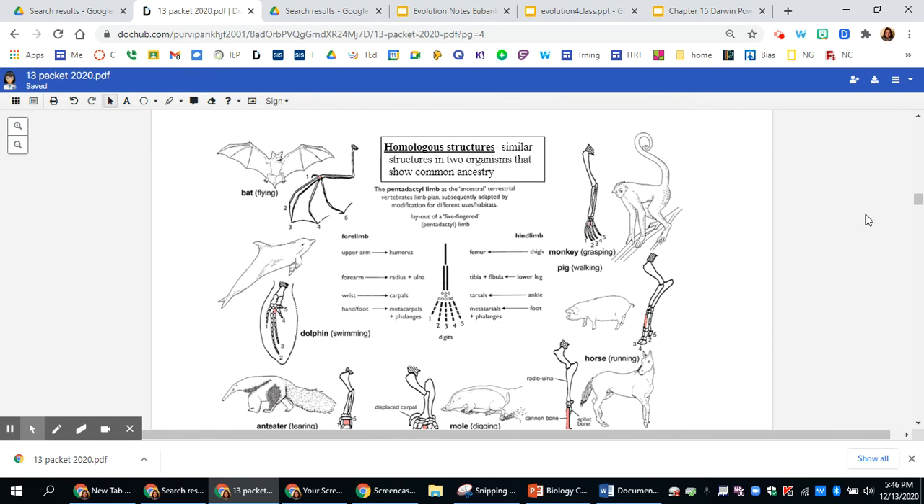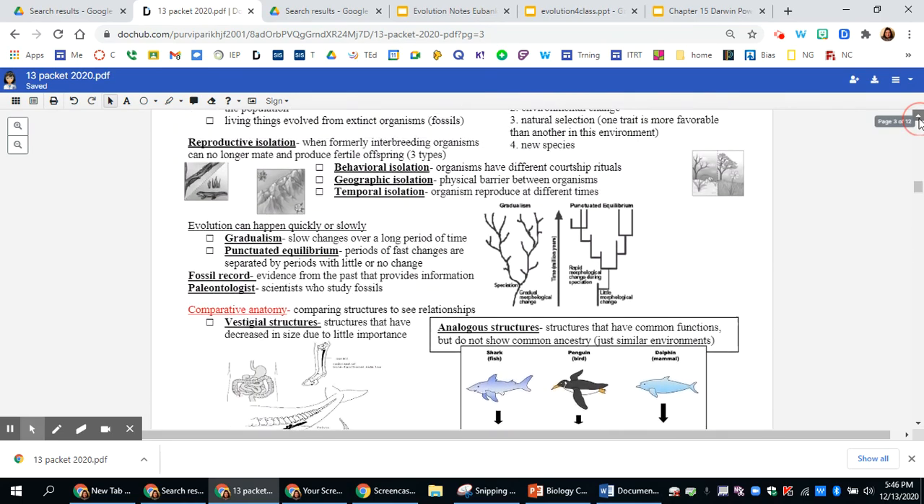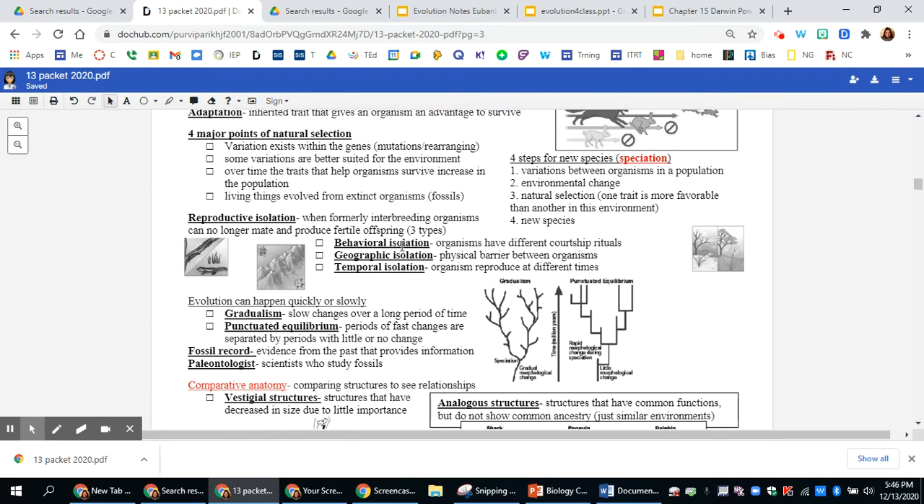Things that may have caused this to happen are different types of reproductive isolation. So you have behavioral isolation, where they have different courtship rituals, maybe a song, maybe a dance. Geographic isolation, where there's a physical barrier, like a lake or a river or a road because of humans going in and inhabiting an area, or temporal isolation, and that's where they reproduce at different times.